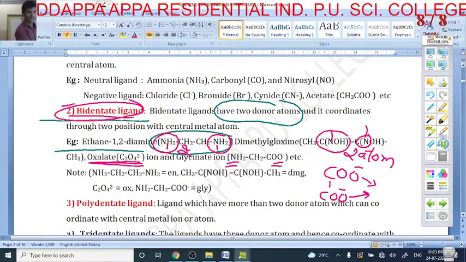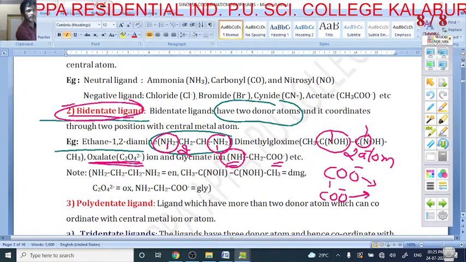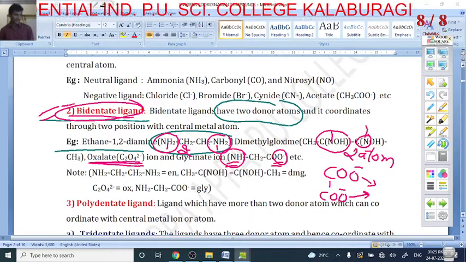And in the case of this example, here it is also what? Glycinate. Here nitrogen is 1 donor and oxygen is 1 donor. Total 2 donors are there. 2 donors means what? Bidentate ligand.